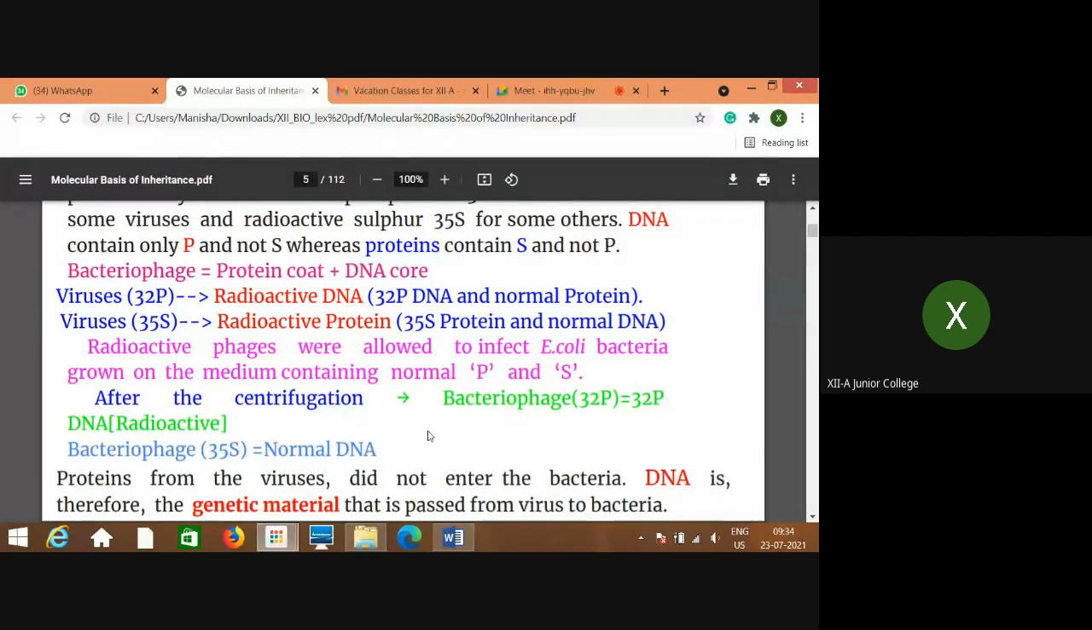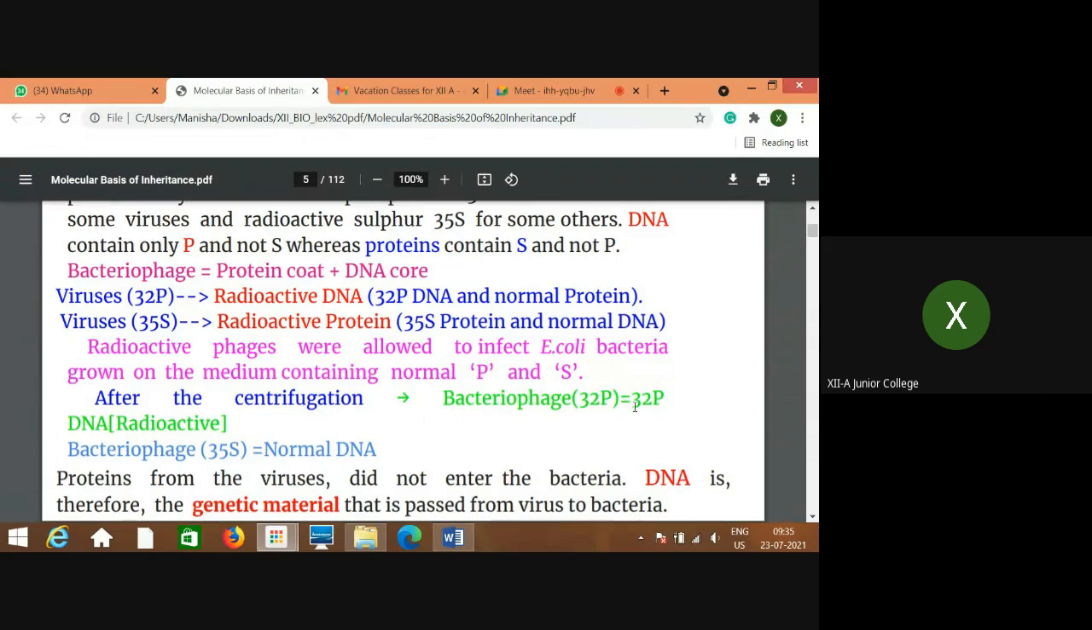Now, what are the contents of the bacteriophages? As I told you, that is the protein coat and DNA core. So for the bacteriophages, now I have used this color, you try to understand. This is the radioactive color. So that's why I have used this centrifugation. They get separated.